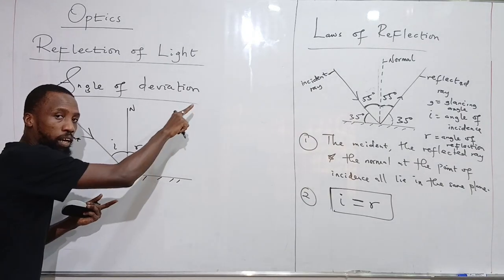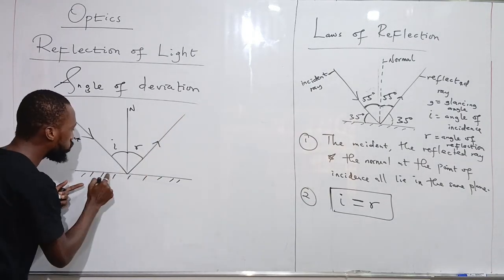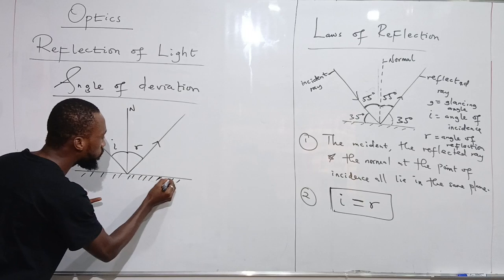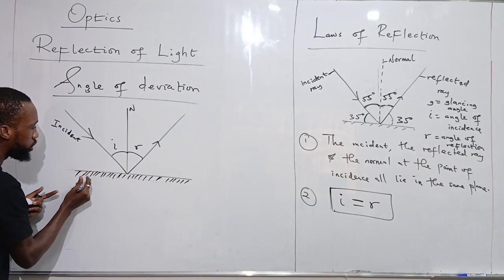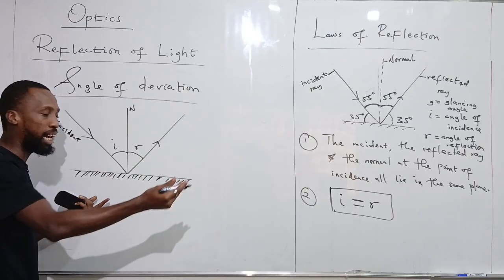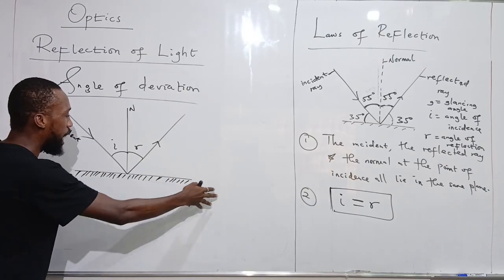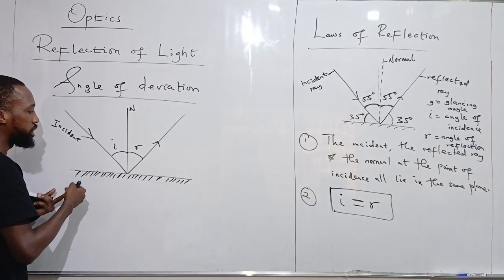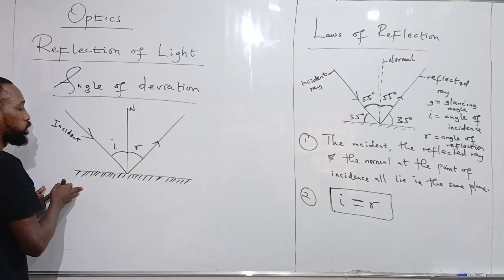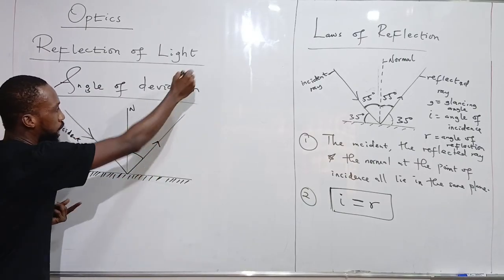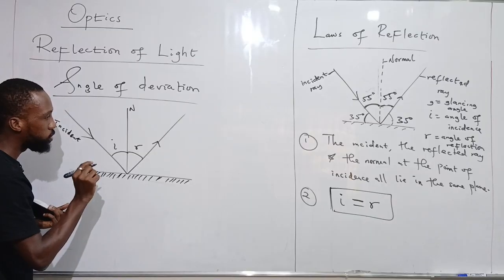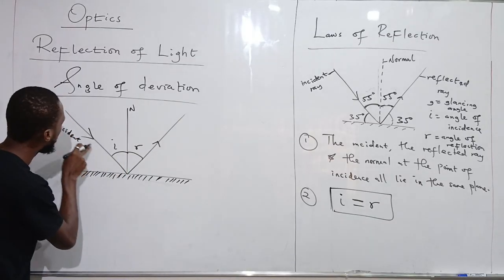Why do we have a reflection here? We have a reflection here because of the silver portion that we have on this mirror. A mirror is just a glass, and we silver one portion of the glass. We coat one portion of the glass with silver. Then it began to actually reflect. Now, the concept of angle of deviation is this.